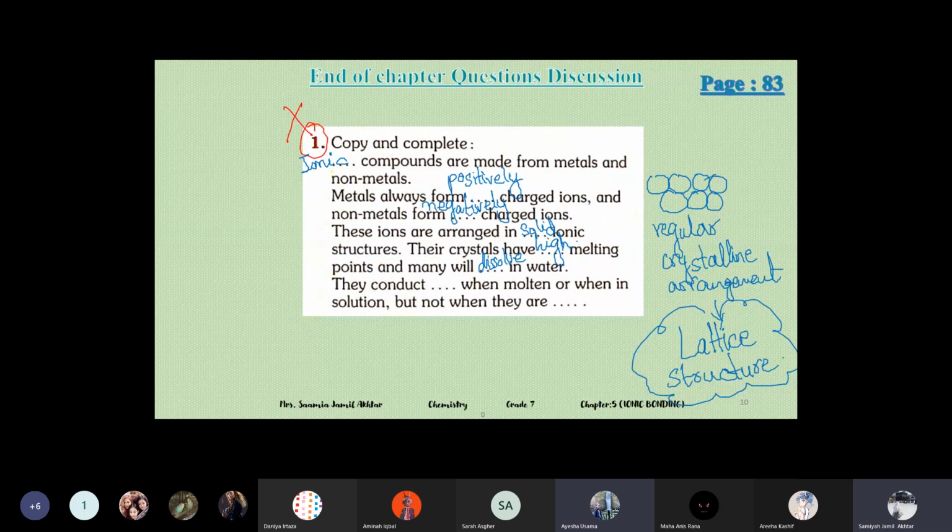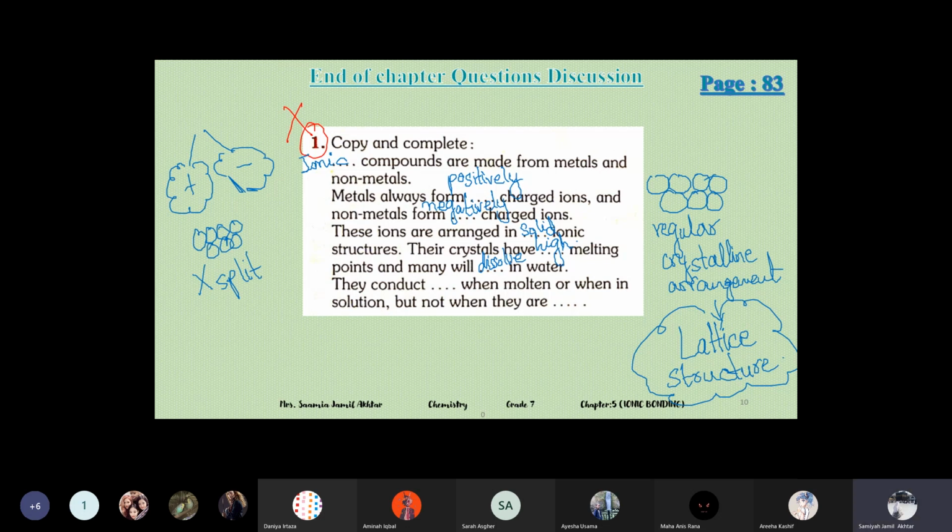No, because see, for a compound to dissolve in water, I told you that it splits into its positive and negative ions, and then they get surrounded by water, right? But there are some ionic compounds whose force of attraction is so strong that they don't split, they don't break into ions. So that is why they don't dissolve in water. Even water is not able to break their forces. The force of attraction in some compounds is so strong. That's why some of them don't dissolve.